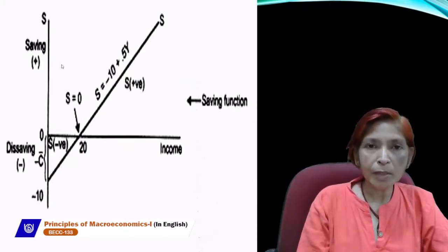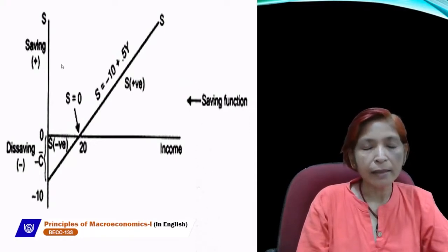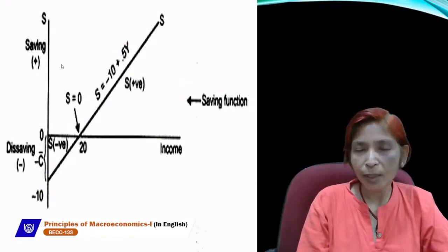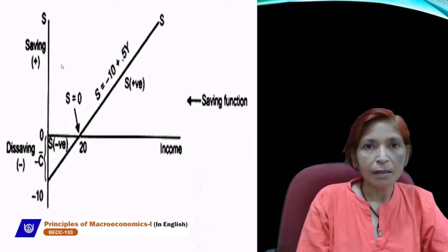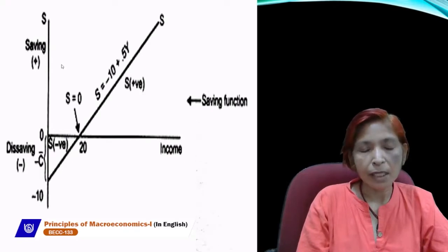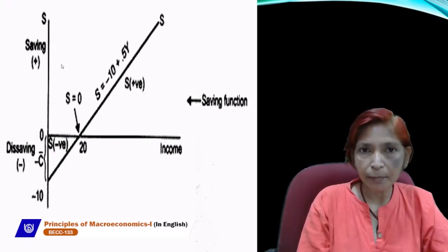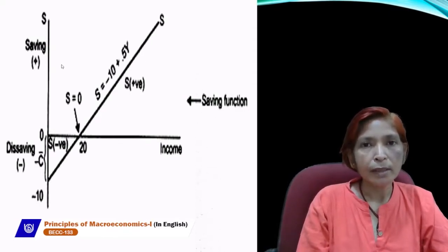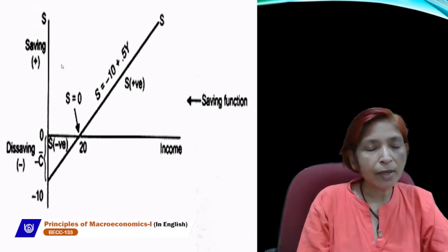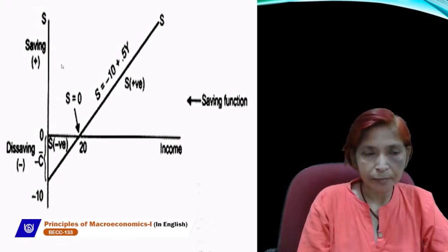If autonomous consumption is 20 at zero level of income, at that time saving will be minus 20. If autonomous consumption is 10 at zero level of income, then saving will be minus 10. So minus A or minus C0 shows that in the beginning saving is always negative.